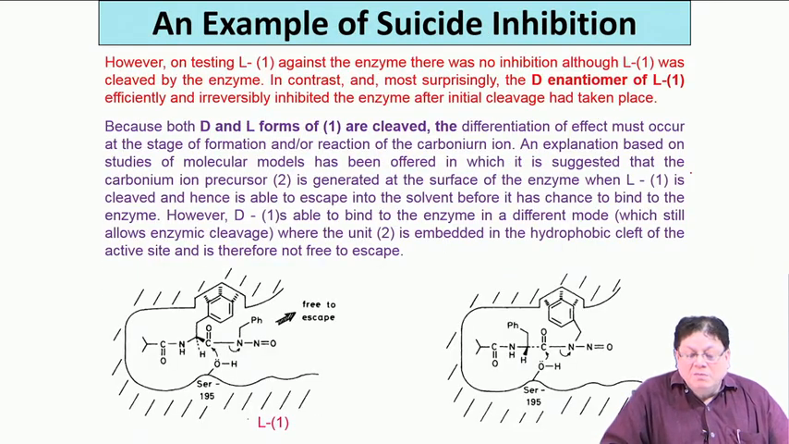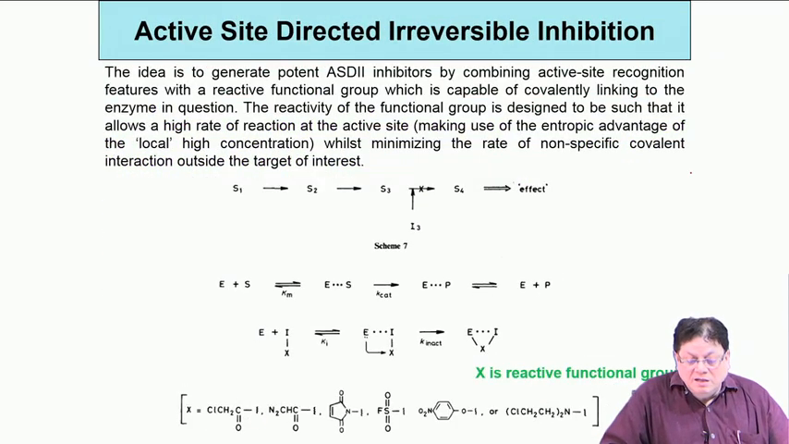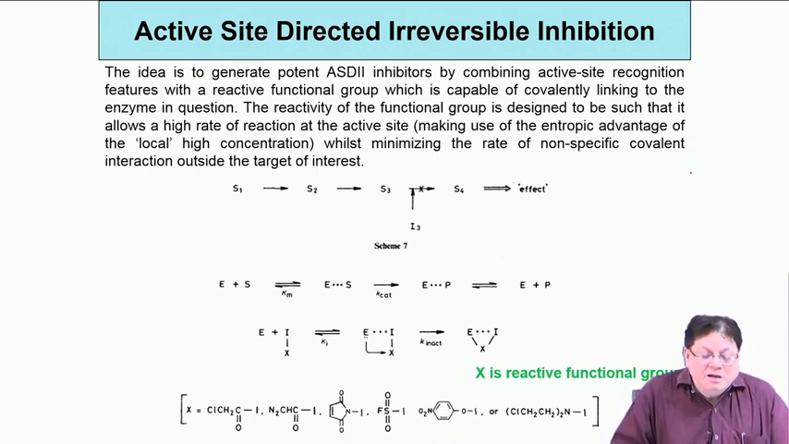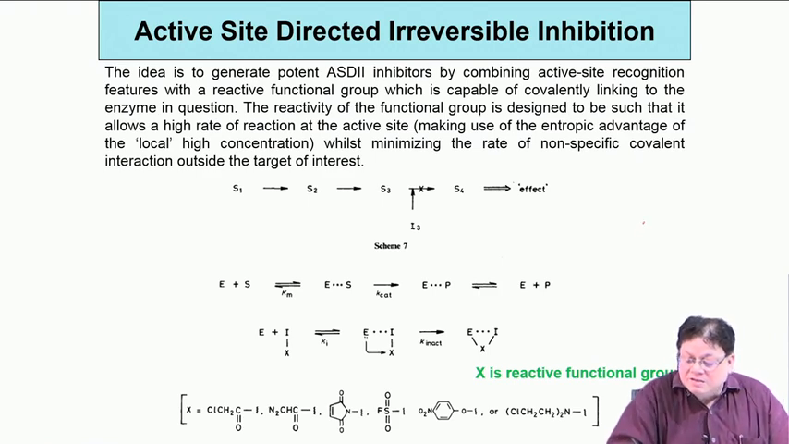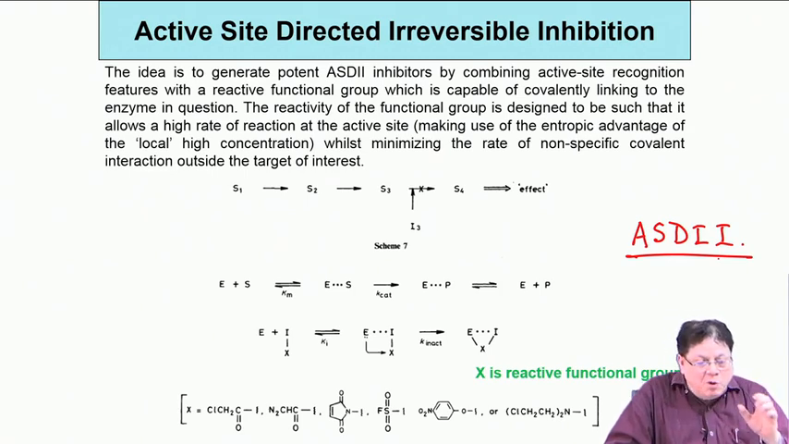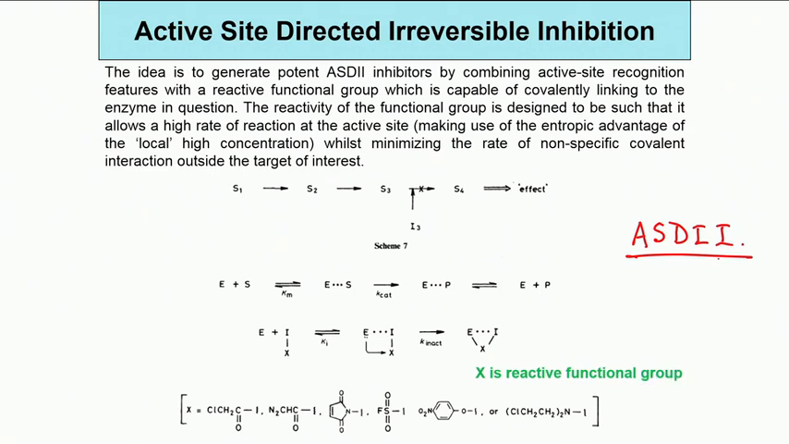Before we go on to the suicide inhibition, I think we will talk about the active site directed irreversible inhibition. It is abbreviated as ASDII. Okay. Now, what happens here? The name suggests something, active site directed. That means you have a molecule which has a directional property, and that property is directly utilized to inhibit the enzyme.